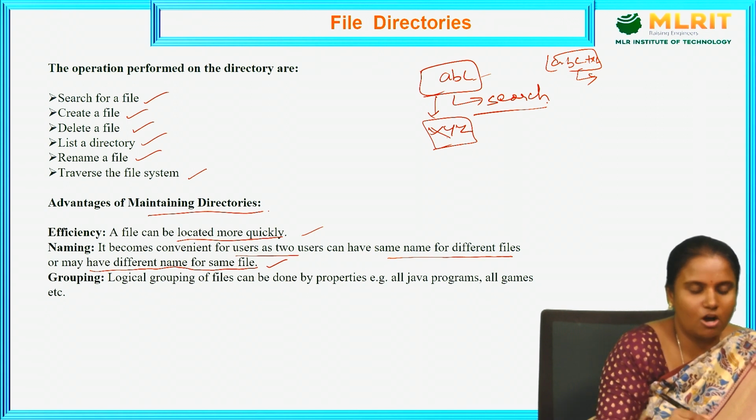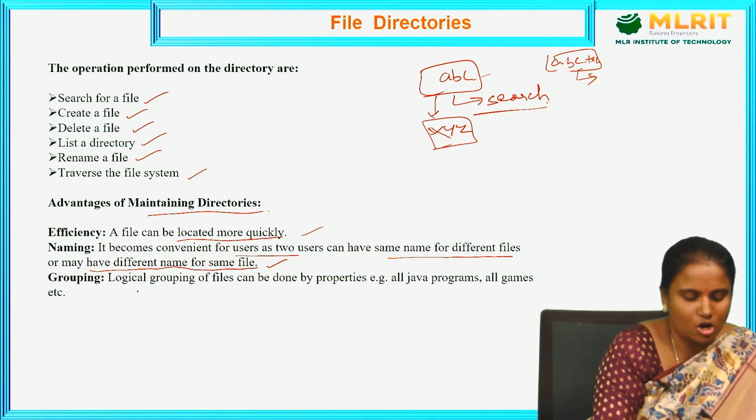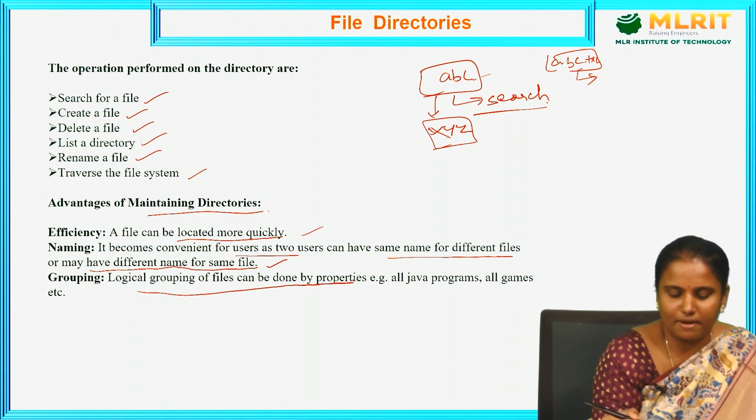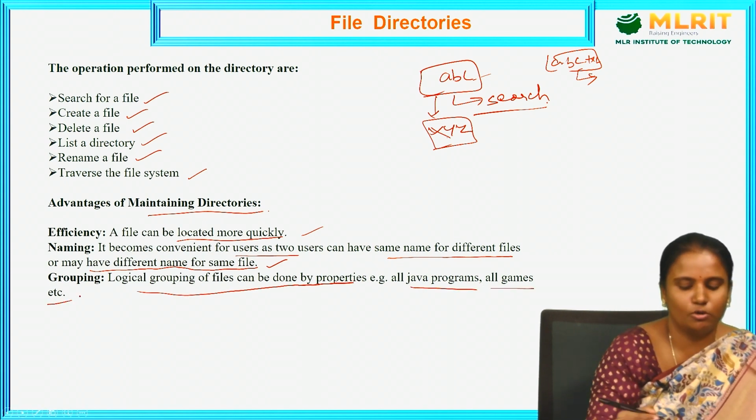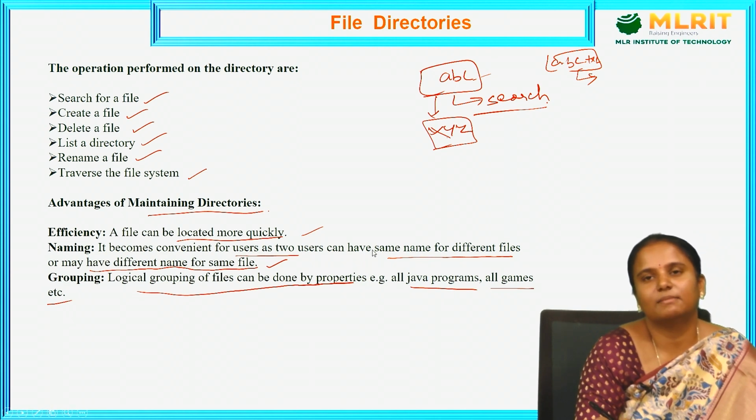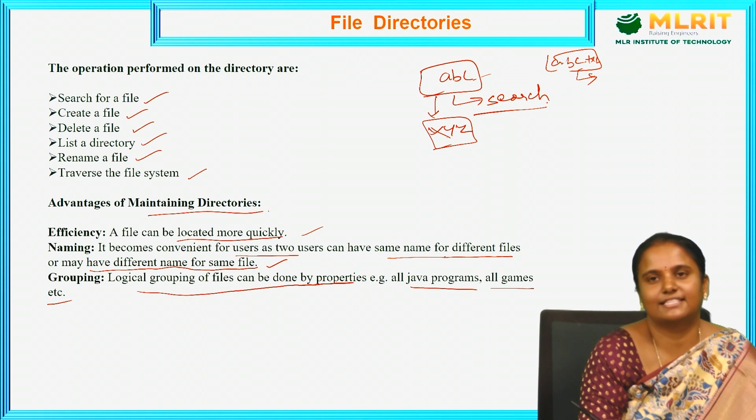Next, grouping. How are we going to group these files? Logical grouping of files can be done by properties. Example: all Java programs, all games, etc. So grouping is nothing but keeping all the programs together, for example Java programs, and all kinds of games you are going to play in the system. So this is how directories provide advantages: efficiency, naming and grouping.